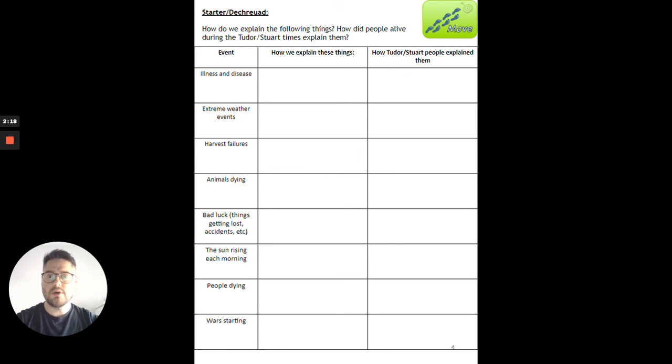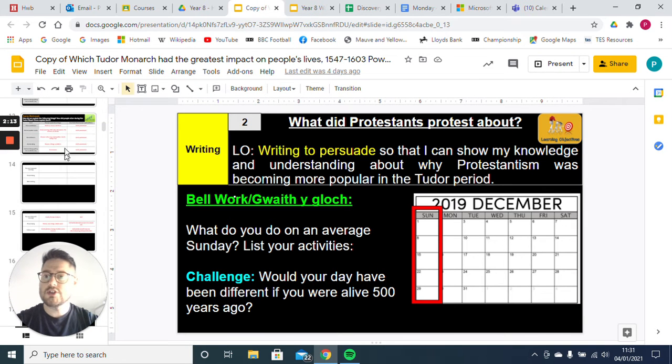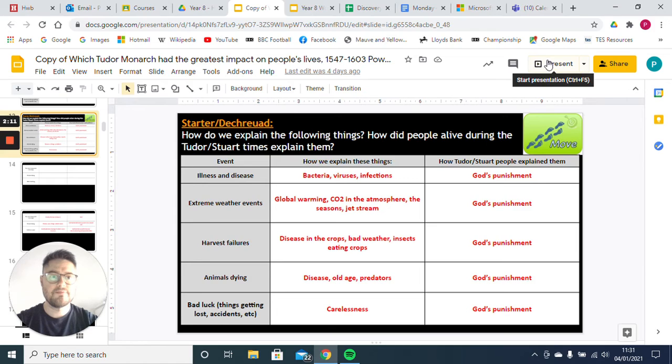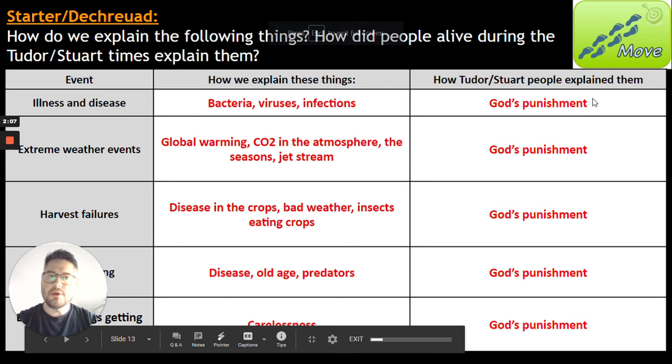Okay, so hopefully you've had time to do that. Now, what you should hopefully see here in the answers is that the most important thing is that in the Tudor and Stuart period, people believed that it was God's punishment. Okay, and in fact, sorry, you can ignore the Stuart there.